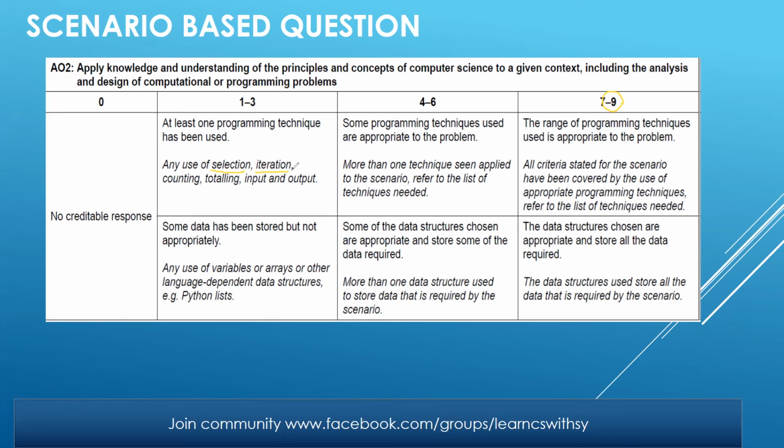If iteration, which is the most appropriate iteration statement out of the three we have learned: for to next, while do and while, repeat until? If talking about selection, whether the use of if is needed in your program or whether the use of case will be more appropriate. If your program is needing any sort of counting technique or totaling technique, and if you have any inputs and outputs, have you written the right statements, taking care that they are written in the right positions or not?